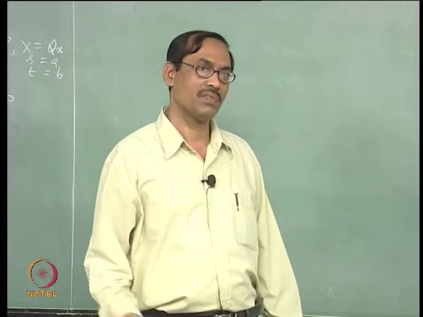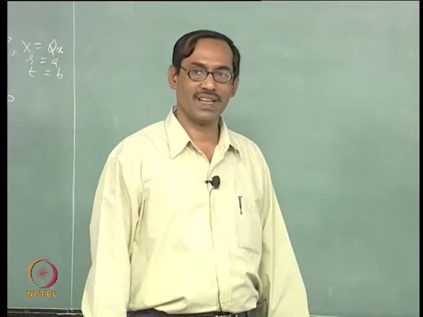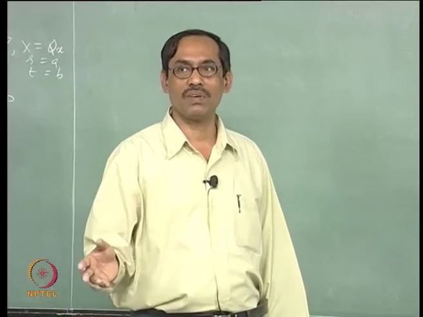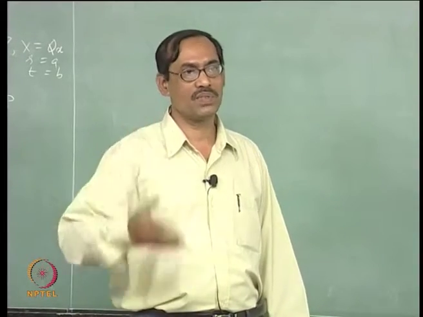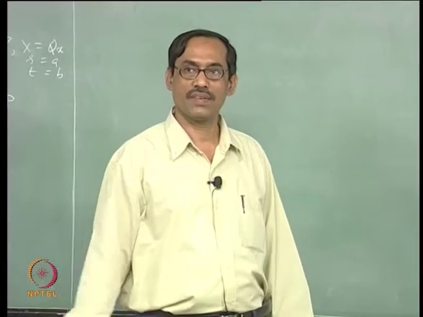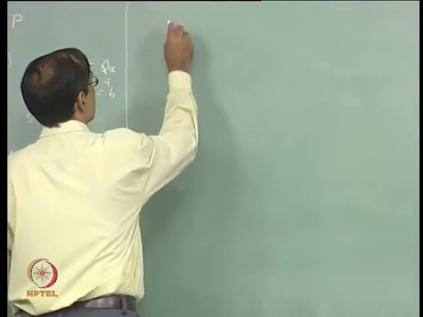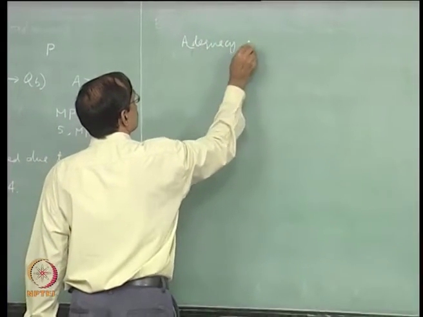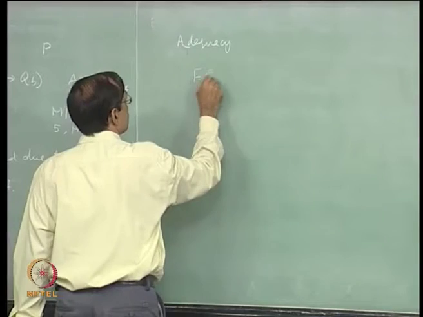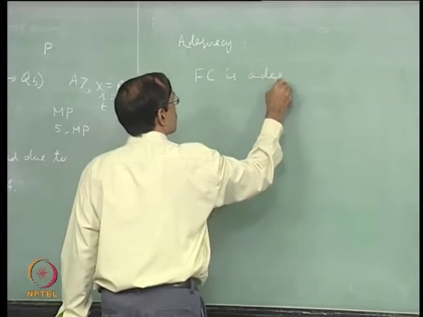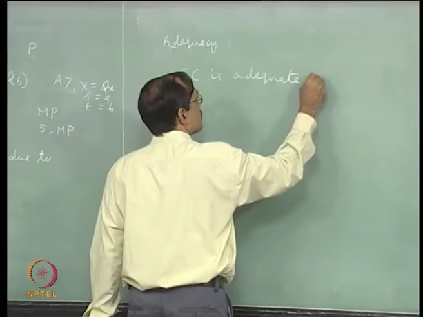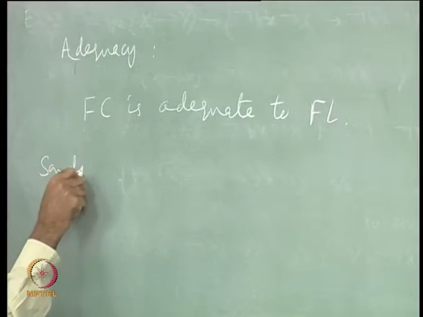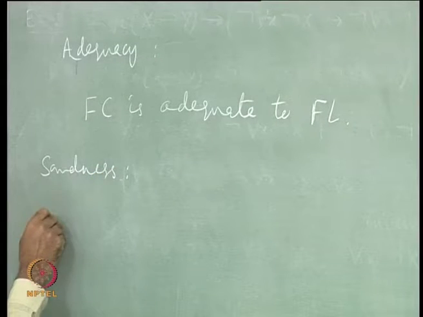So, to get that you have to really add all these instantiations, that makes it difficult, but then it can be done, because all of them are countable. So, they can be enumerated, the same procedure still can be used. Okay. So, we will not prove that, but we will mention. So, Fc is adequate to Fl. So, which really means you have two results, soundness and completeness.